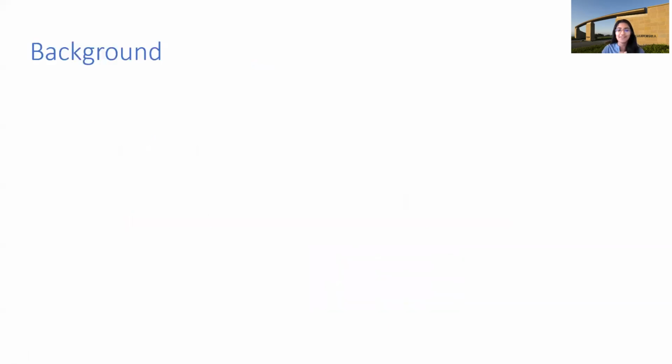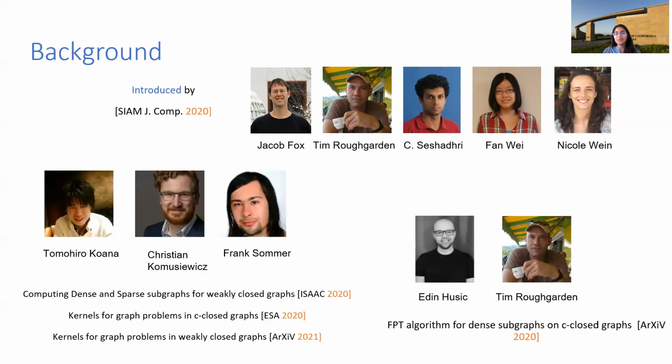Okay, so let me give you a little bit more background about these parameters. Both these parameters were introduced by Jacob, Tim, Seshadri, Fan, and Nicole. And there's been a lot of work using both these parameters. Tomohiro, Christian, and Frank started a systematic study of FPT algorithms using closure and weak closure as parameters, right? And Eden and Tim have also done some work using closure as a parameter. In this work, we resolve an open question posed by Tomohiro, Christian, and Frank in their ISAAC paper.